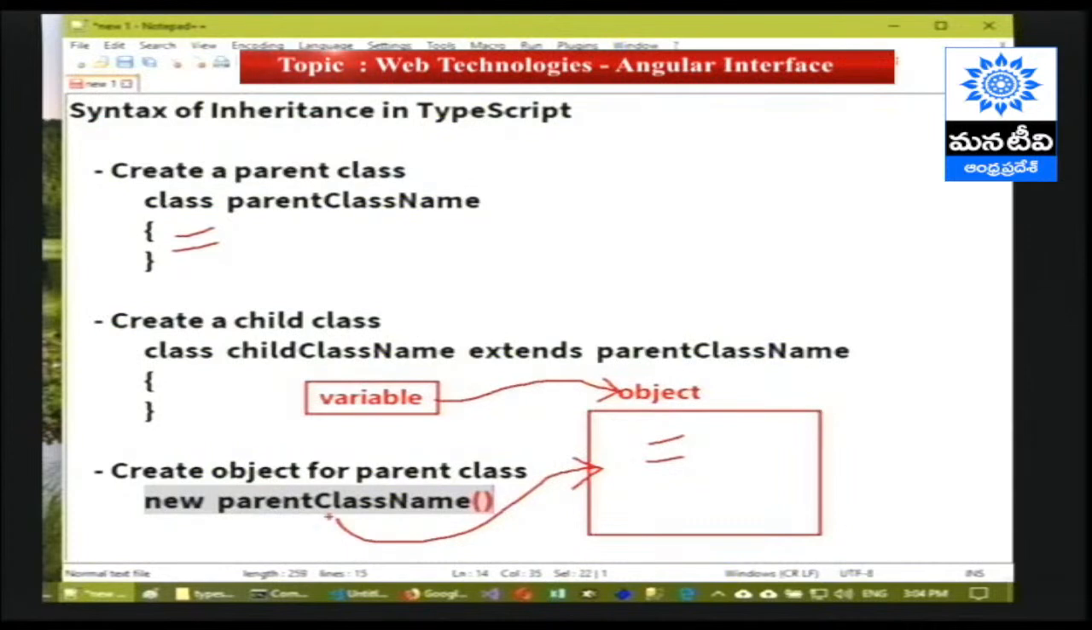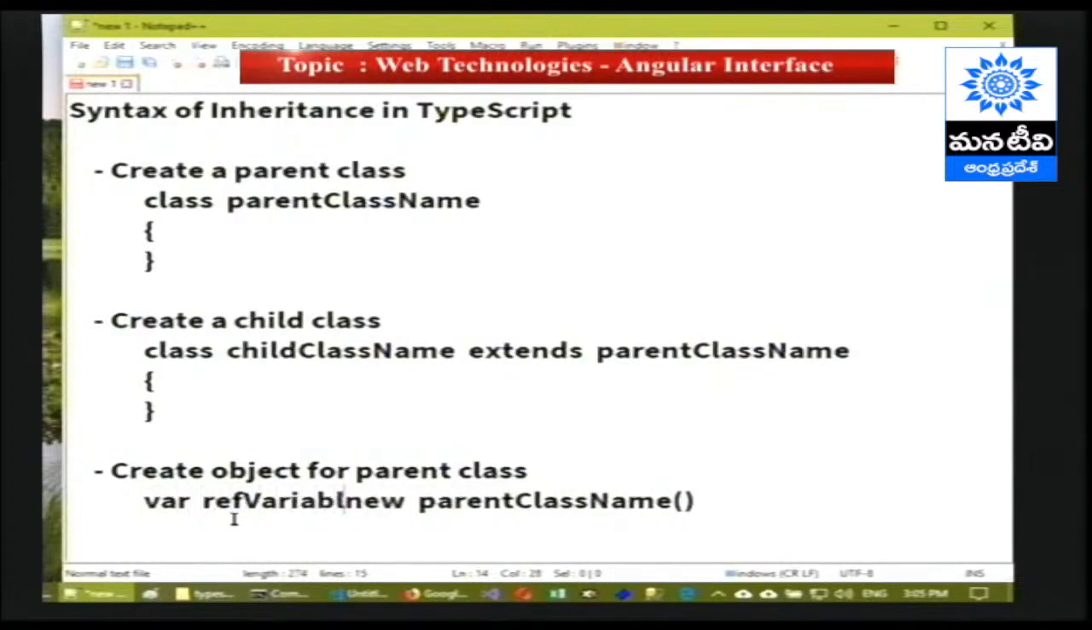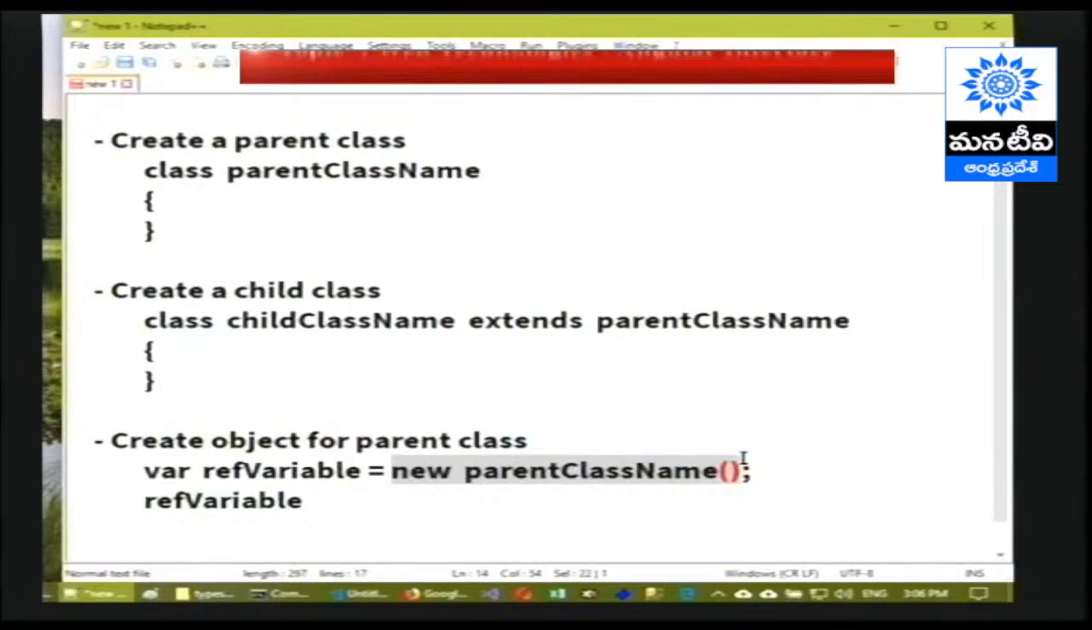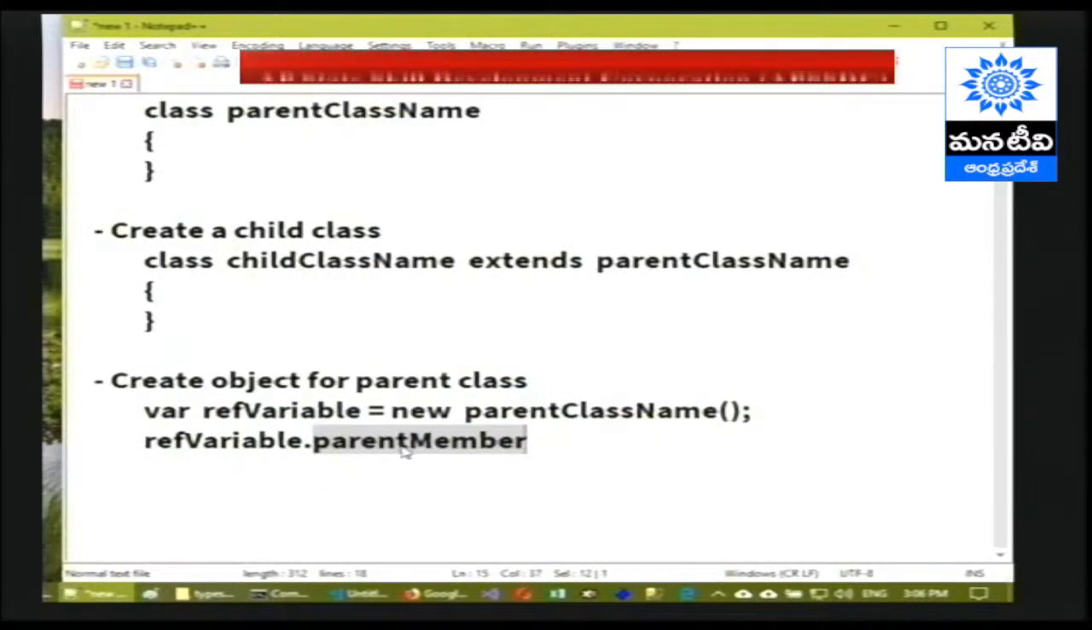We have to store the address of this object inside a reference variable. So reference variable name is equal to new parent class name. But using this particular reference variable, we can access this object, and through that object we are able to access only the parent member. Here parent member means either parent property or parent method.